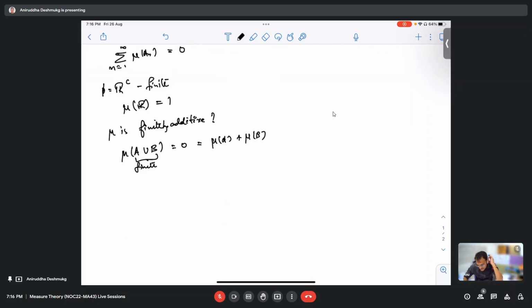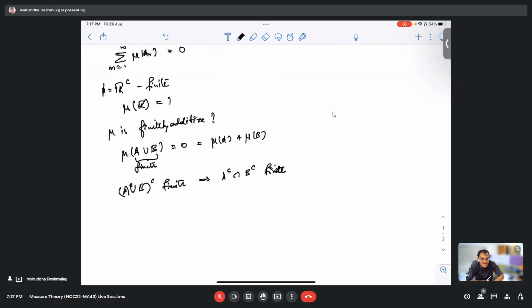Correct. On the other hand, this A union B whole complement being finite would mean, again, this is in terms of intersections really. Okay. So let us see. This is finite. Would this be finite or would this be infinite? No, see, either A union B is finite or A union B complement is finite, right? So when A union B is finite, that thing is done. We got the equality. Now we have to prove, when A union B complement is finite, what happens?